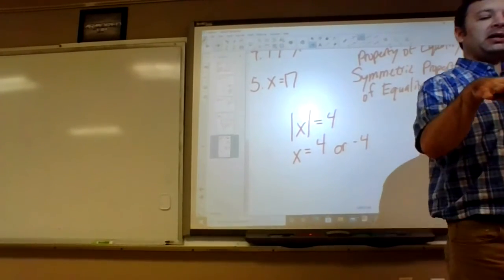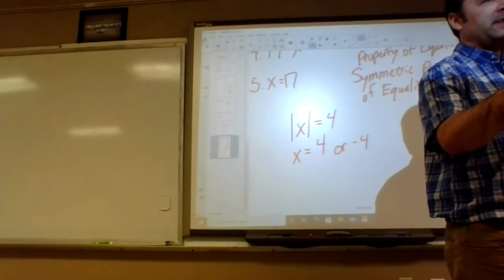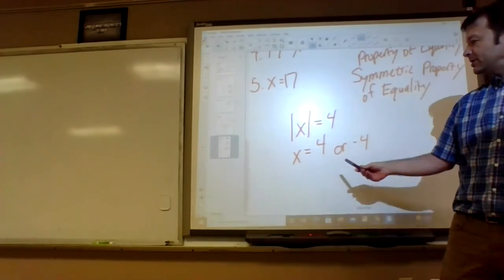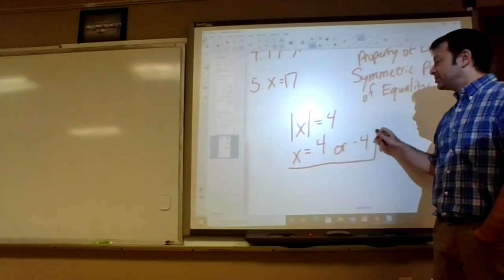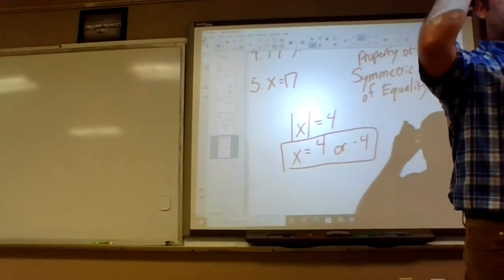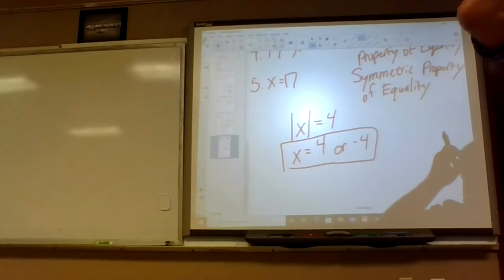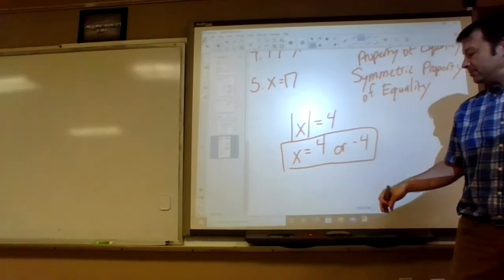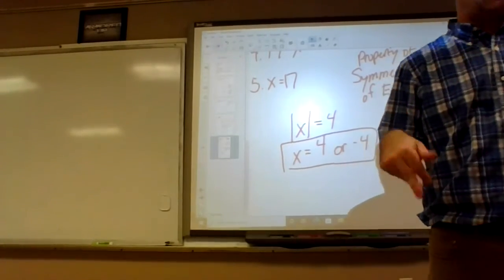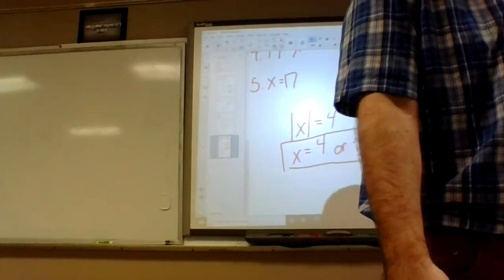They wrote in definition of absolute value, so we just have to write that. Also, we know that the last line has to end with what we were trying to prove. Up top it says then x equals negative 4 or 4. It has to end like that. When you get to that point, you're done with the proof.